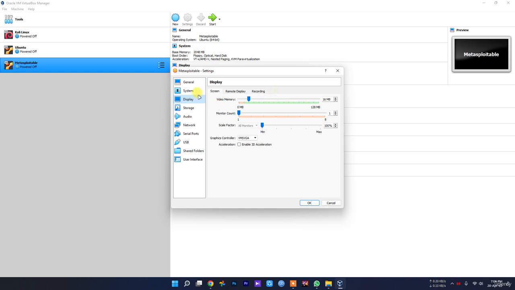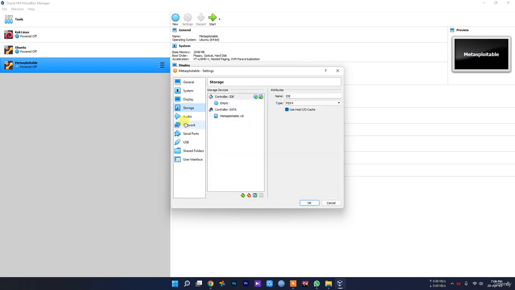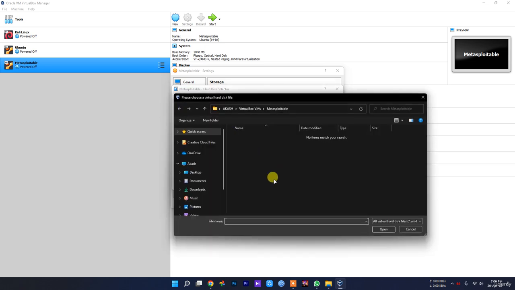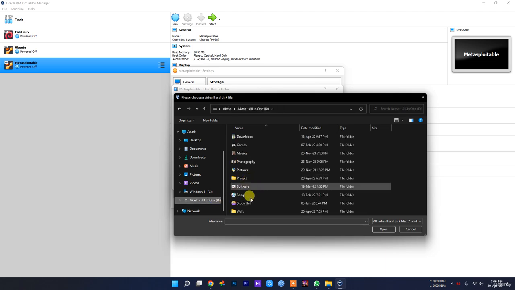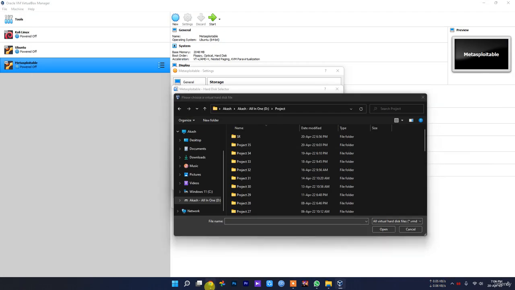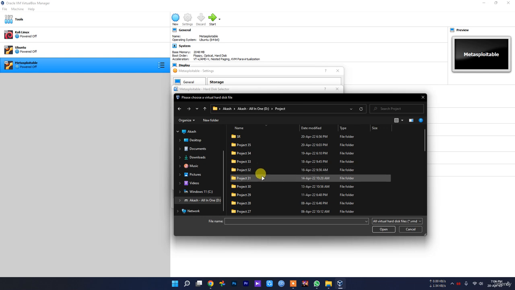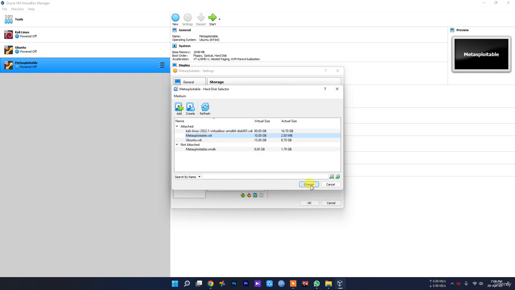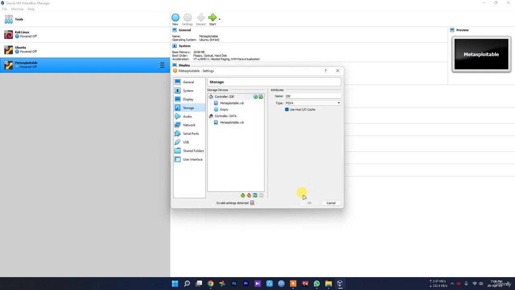So in display, make sure everything is set to default, and in here just click add new storage. So click hard drive, and then just press add and go to the directory where you downloaded the Metasploitable file, and you get it extracted. So this is the file, as you can see, Metasploitable. Then click in here, click choose.